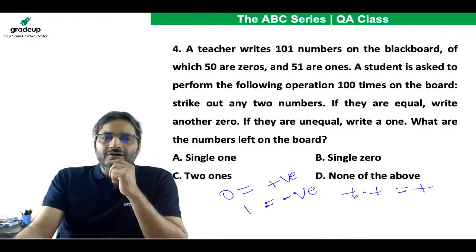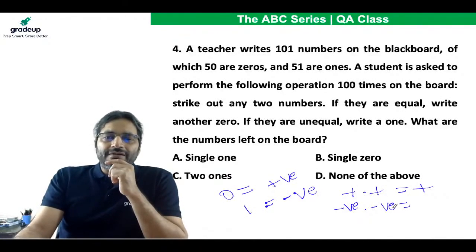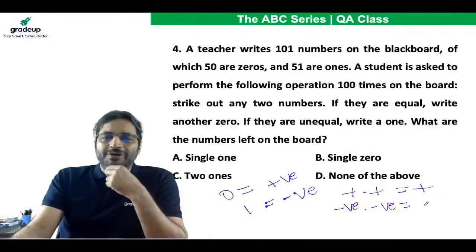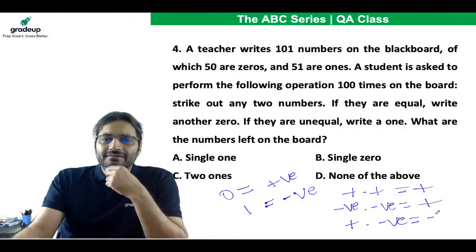So 0 and 0, you put back 0. Negative times negative, what do you get? You get positive. So 1 and 1, you get 0. But positive times negative, what do you get? You get negative. There is 1 here.